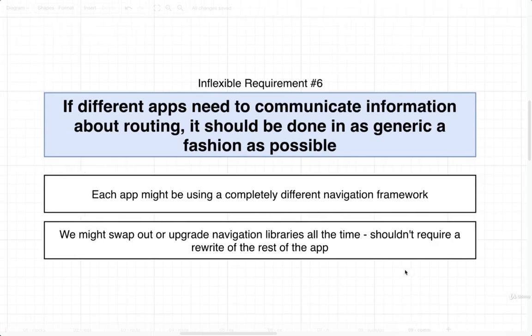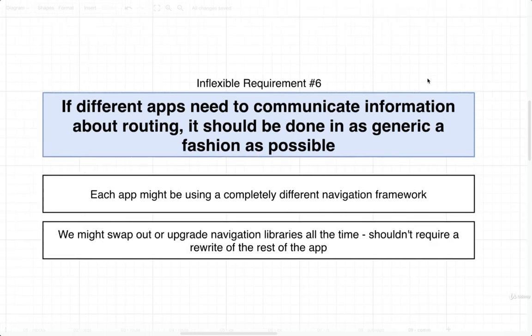All right, last one. So if at any point in time we decide that we need to somehow communicate routing information between our different apps, that communication should be done in as generic a fashion as possible. We're going to very quickly start to see that we do have to start to share some information between our child apps and the container. And as we start to implement this communication, we have a lot of different ways we can implement it. So we just need to make sure that we implement this communication in as generic a fashion as we possibly can.